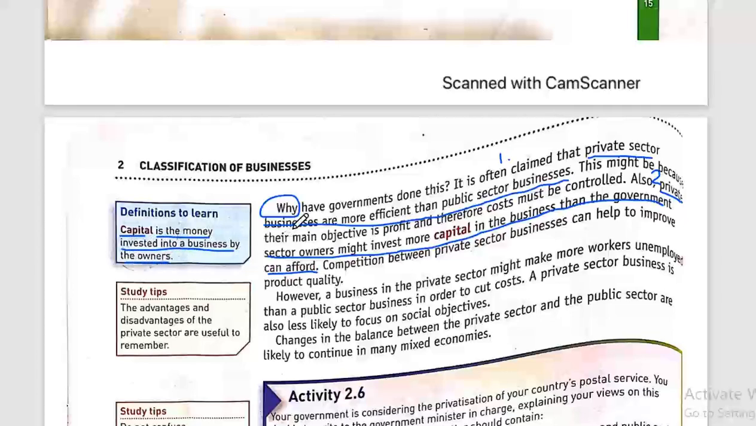So one of the reasons why government is handing out some of their businesses that were public before and now are private is because owners in the private sector are willing to invest more money in these businesses and to make them more efficient. Competition between private sector businesses can help to improve product quality, and this is a third reason why some governments hand out some of their businesses to the private sector.